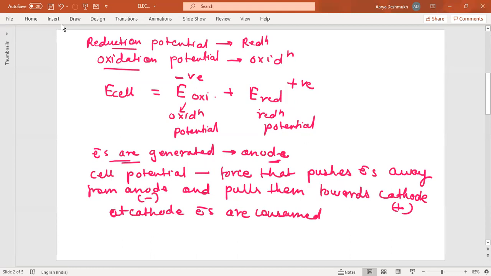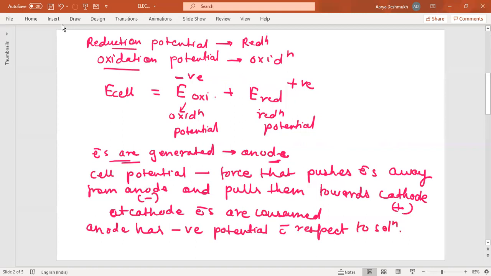Now the anode has negative potential with respect to the solution. So you can write one more thing: the anode has negative potential with respect to the solution. I told this earlier also, how these ions are discharged into the solution and how ions from the solution are attracted or transferred towards the metal rod. And the cathode has positive potential with respect to the solution. Okay.